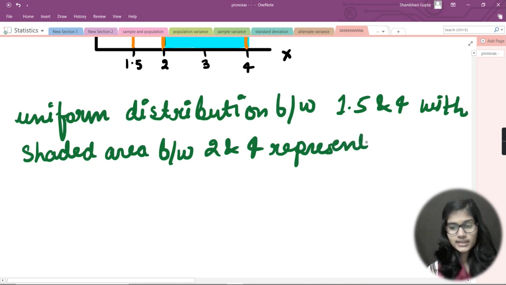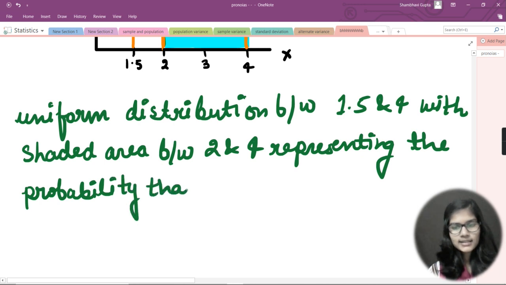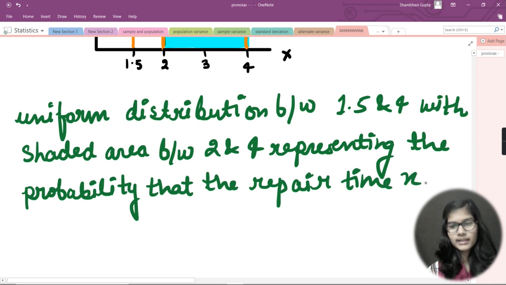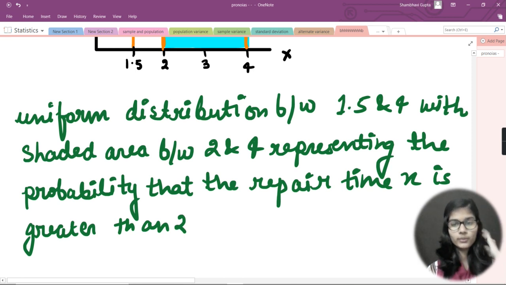representing the probability that the repair time x is greater than 2. And I will just write it here, x is greater than 2. So what did I just write here? I just wrote uniform distribution between 1.5 and 4 with shaded area between 2 and 4, representing the probability that the repair time x is greater than 2.